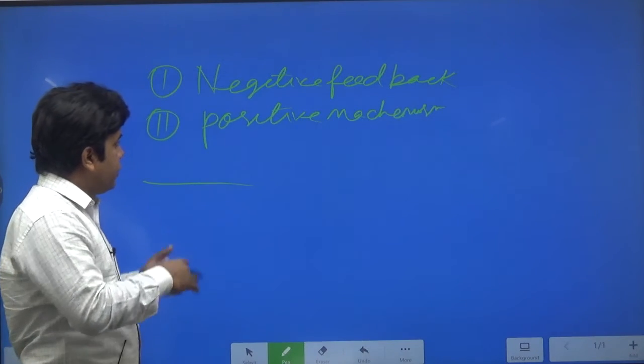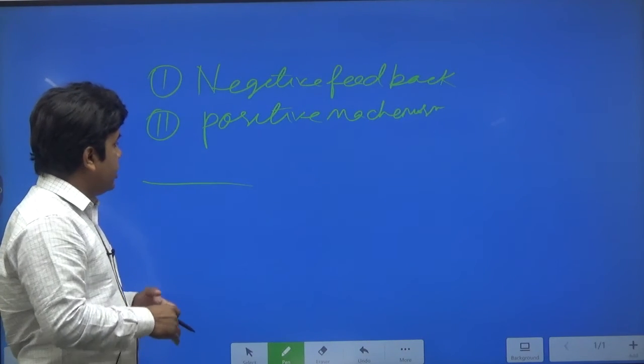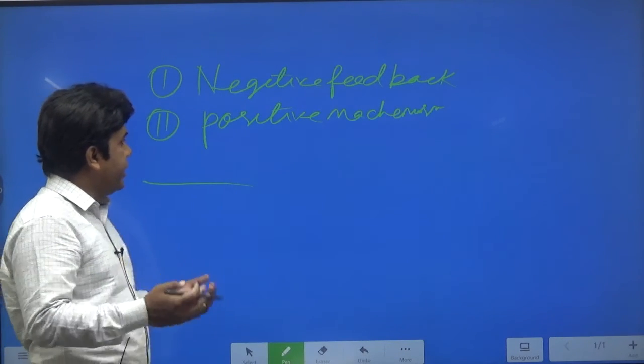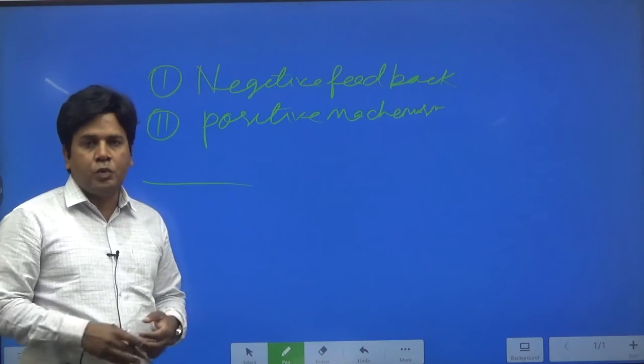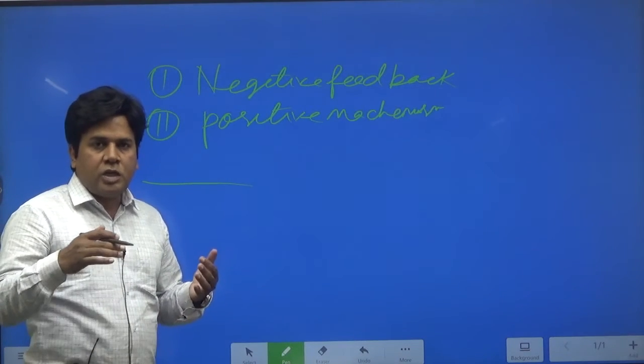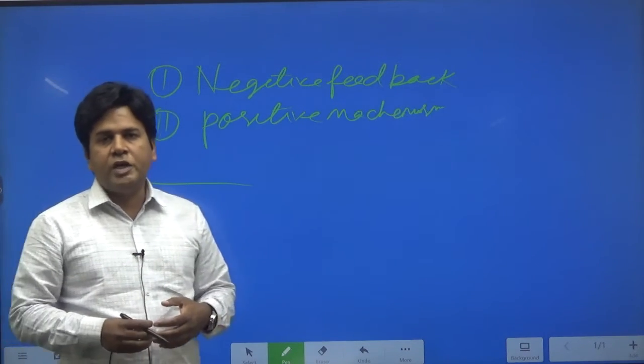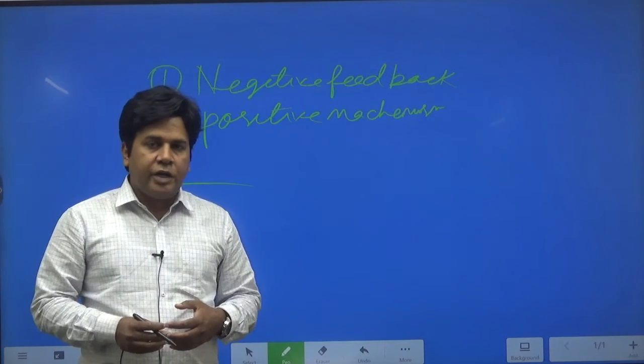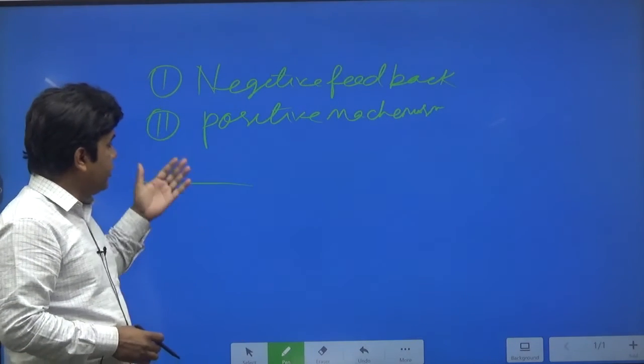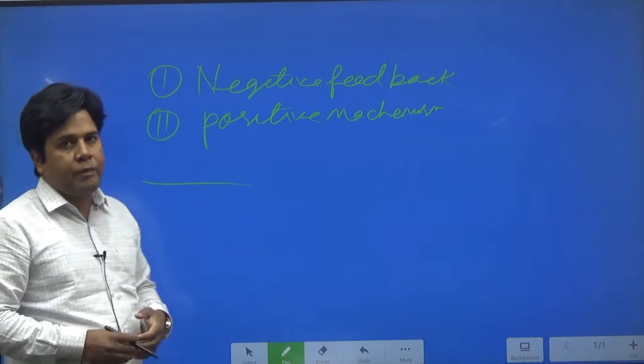But if, because of global warming, this ice cap gets melted and a lot of land is exposed, then the reflection of the incoming solar radiation is going to decrease, and consequently more absorption will take place.